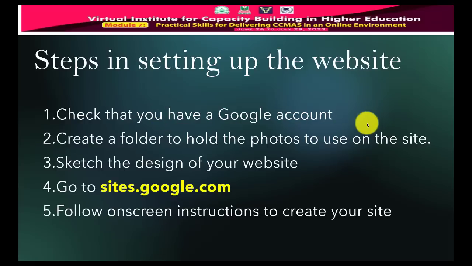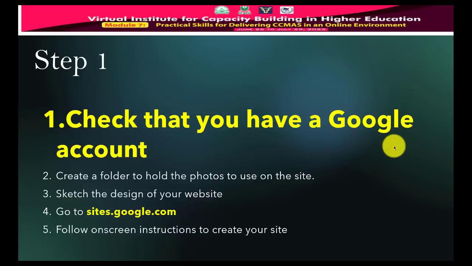Check that you have a Google account. So let's go to the first one. Check that you have a Google account. How can me, Peter Okebukola, check that I have a Google account? All I need to do is pick up a phone and call Page, Larry Page. Larry Page, yeah, hello, man. Do I have a Google account? No, you're not going to do that. This is how you do it.